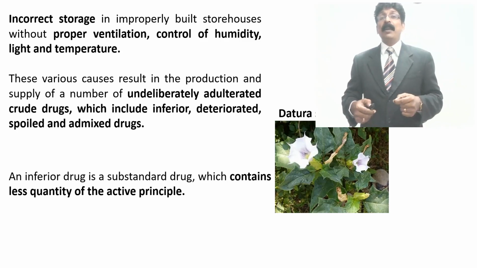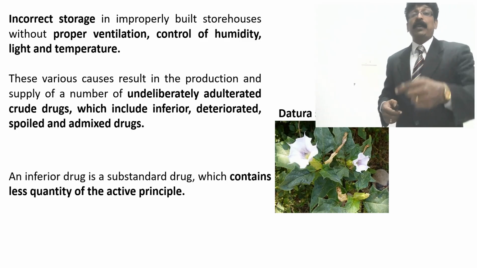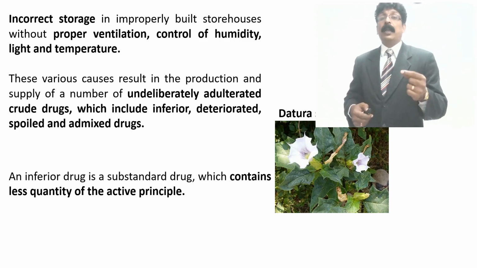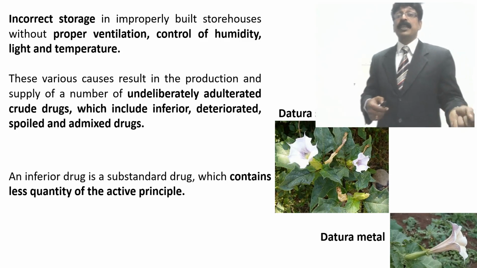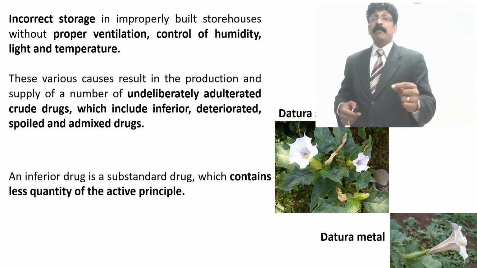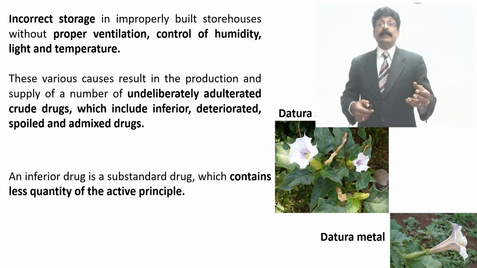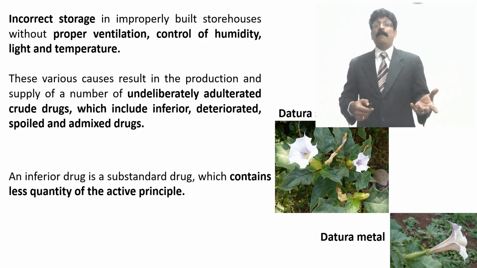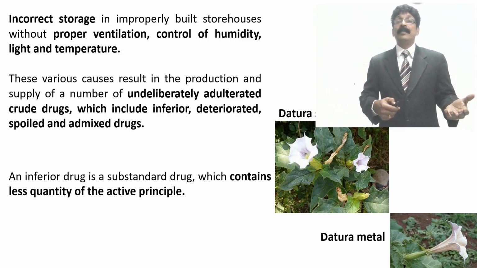Example, while collecting or processing Datura stramonium: if you want to collect, it has good hyoscyamine content. But Datura metel is also similar, though its hyoscyamine content is less. Content-wise, active-principle-wise, usually the rate will be fixed and the demand will be satisfied by the supplier. They may add this Datura metel to Datura stramonium.